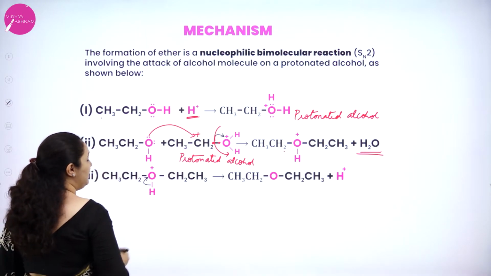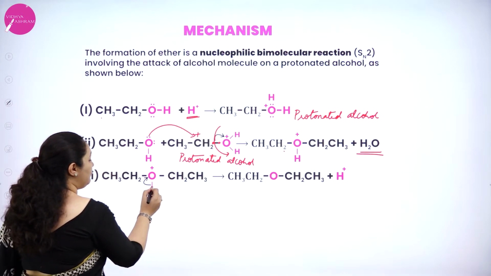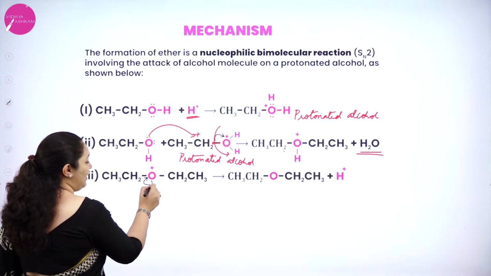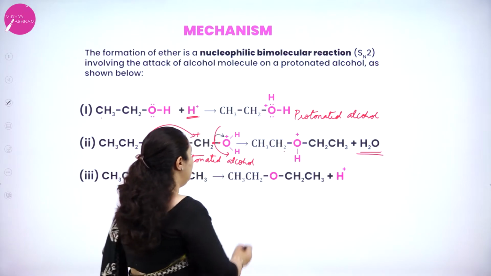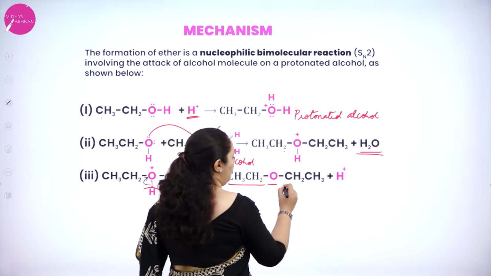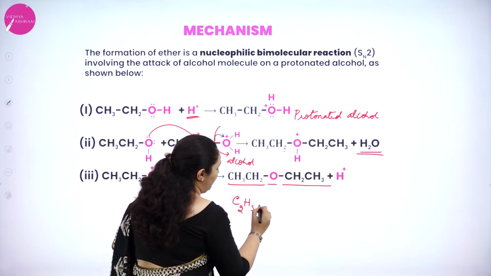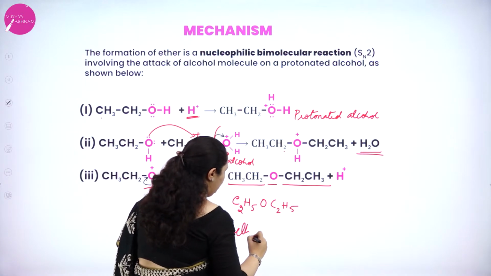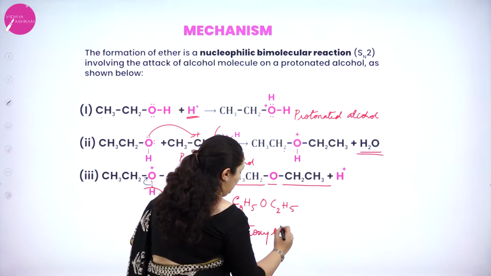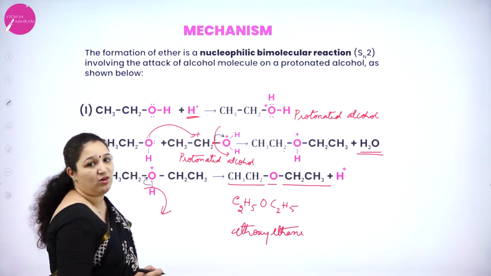So this particular molecule again I have written here. Okay, in the third step, oxygen, as I told you, does not like to be in the positive charge. So it pulls the electron from the OH bond, that is from the hydrogen it will pull towards itself, and hydrogen will be removed as H plus ion, and we will get CH3CH2OCH2CH3, or I can tell it as C2H5OC2H5, that is ethoxyethane, formed from ethanol.